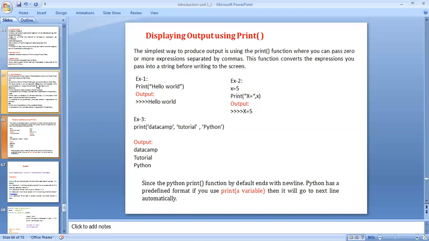And example 3: print, using single quotation strings, 'data camp', 'tutorial', 'Python', and the 3 strings are separated by commas. The output is data camp tutorial Python, with the 3 strings shown individually on separate lines, since the Python print function by default ends with a new line. Python has a predefined format. If you print a variable, it will go to the next line automatically.